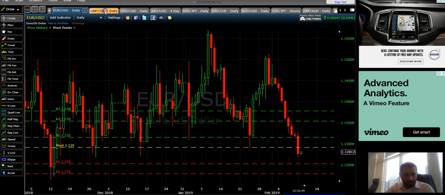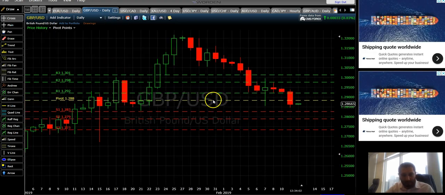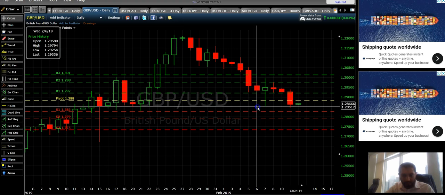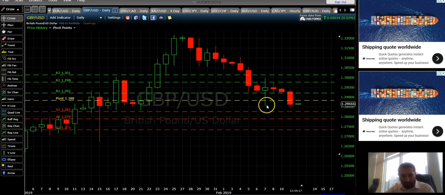Moving on to our GBPUSD pair for the daily analysis, it's again below the pivot, and it's because of the strong dollar. Yesterday it fell below, but it's also at a key support level, which is at 1.284, and it has bounced back once, twice, and thrice. So I'm expecting that it will go above the pivot and start to have a bullish momentum. Currently, if you look at the overall trend, it's bearish. But this is the point where we expect a change of momentum into a bullish momentum.